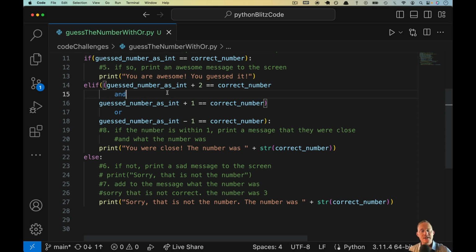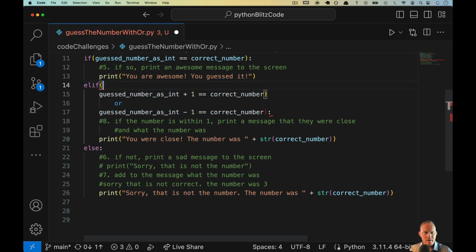We're going to continue on in the same file. If you took a break, we're in guess the number with or.py. And what we have here is not good, because this isn't how we want our program to work. It's very impossible for this to happen, which means we have nullified this one. So let's start over. Let's get rid of this.